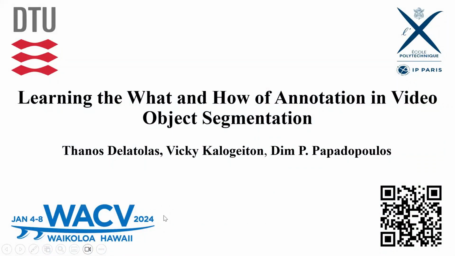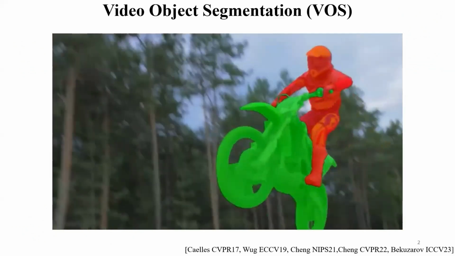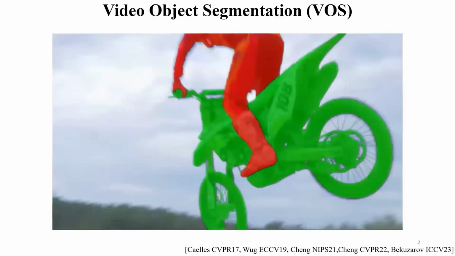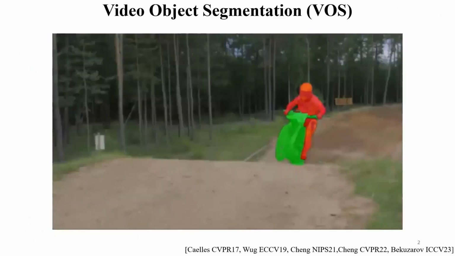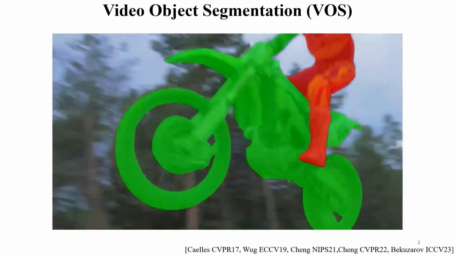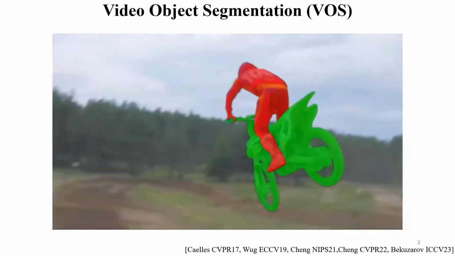This project is about efficient video annotation with segmentation masks. It was done in collaboration with Vicky Kalogiton and Tim Papadopoulos. Given a video, object segmentation, or VOS, is the task of segmenting and tracking the foreground objects. For example, in this video, the rider and the motorcycle.